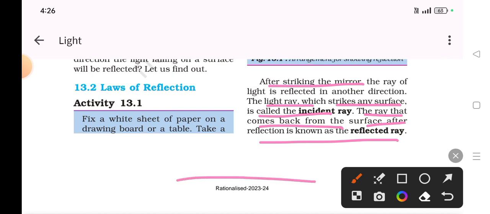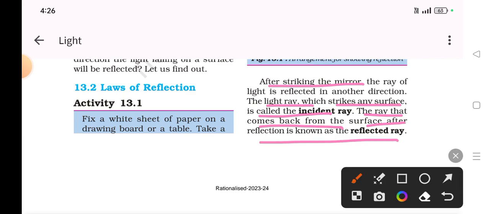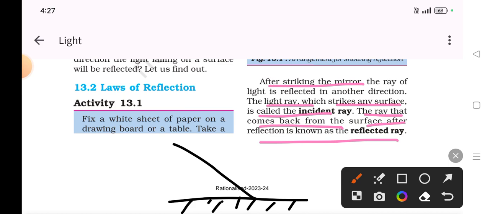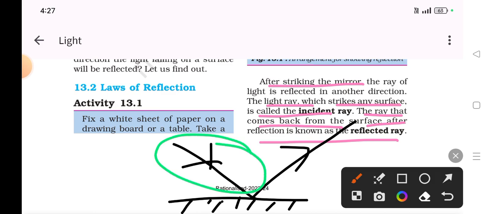For example, this is a mirror. And one ray is coming like this, and it will reflect back. So this ray is known as the incident ray.